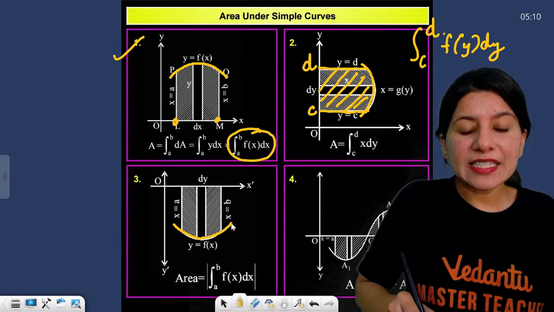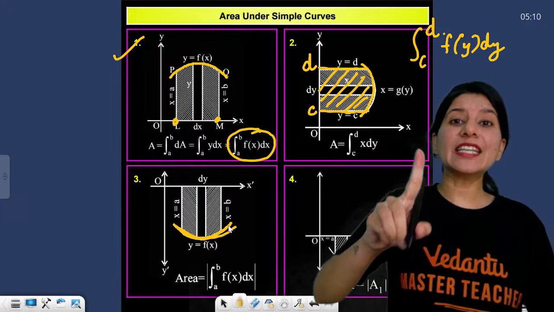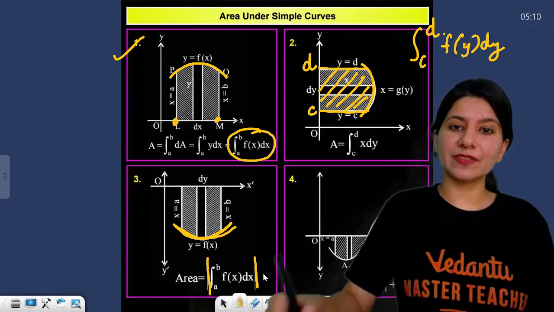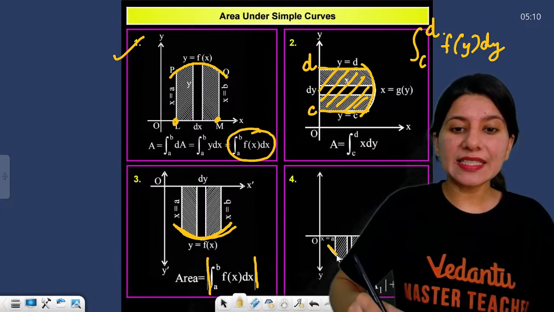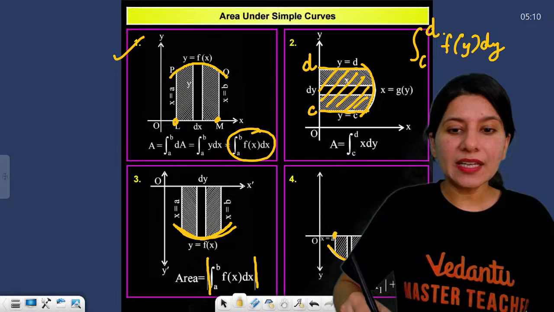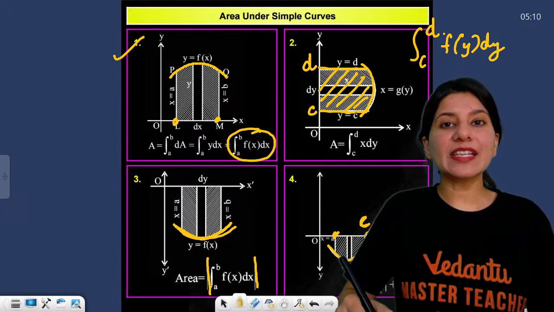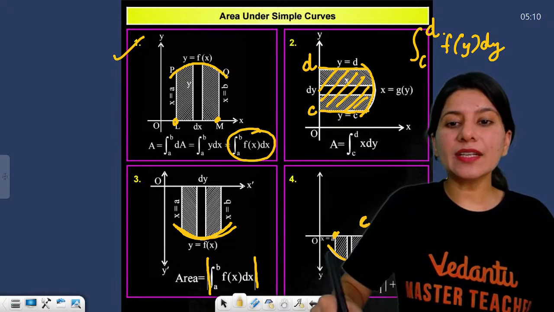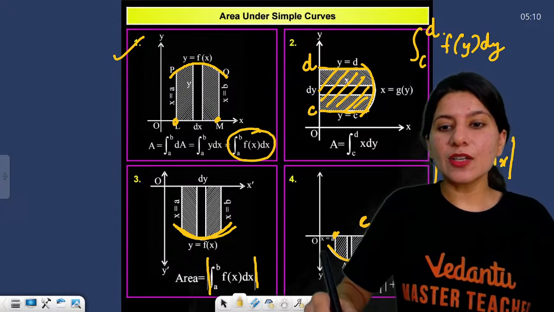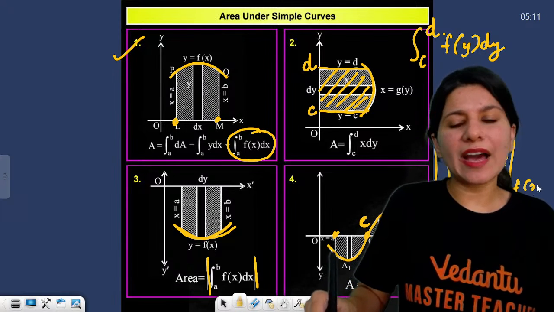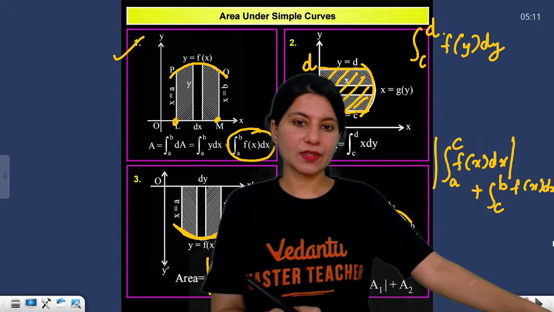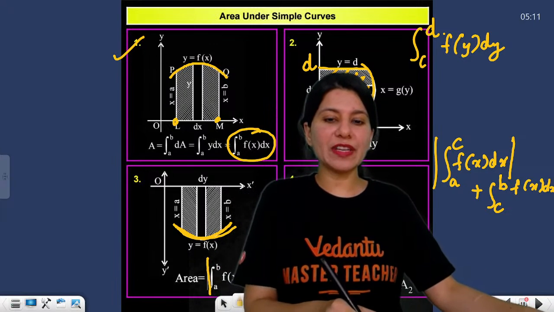If your graph is completely below the x-axis, that means definite integration will give you a negative answer, so you have to take the mod of it to make it positive. Now can you see this graph is half above the x-axis? So the area from A to C will give a negative result, so from A to C you have to take the mod of this, plus the other part. So that's why this is mod of A1, but simply A2.